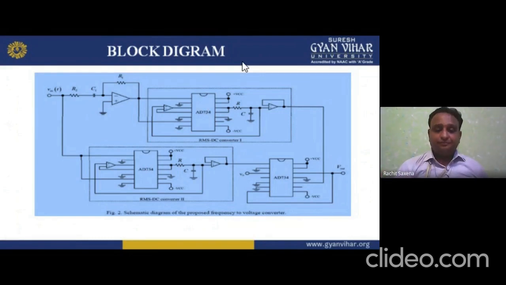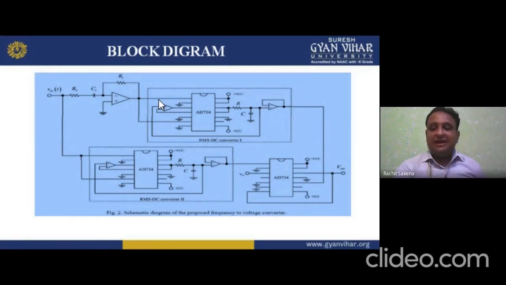In this schematic diagram of the proposed frequency to voltage converter, we have the input, then the resistance, then the capacitor, and the differentiator. We have five op-amps. Just count: 1, 2, 3, 4, and this one is 5. The first one is the differentiator, that is op-amp number 1. Then we have the AD734 IC, the converter, and the op-amp we are using. We grounded some pins here, gave the source supply, and connected a resistance and capacitor.